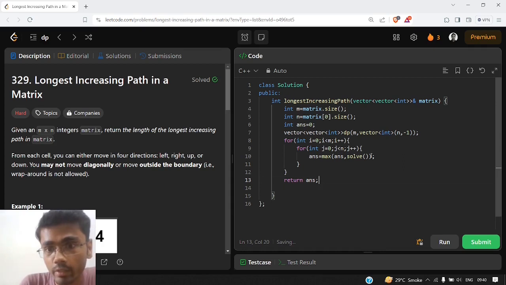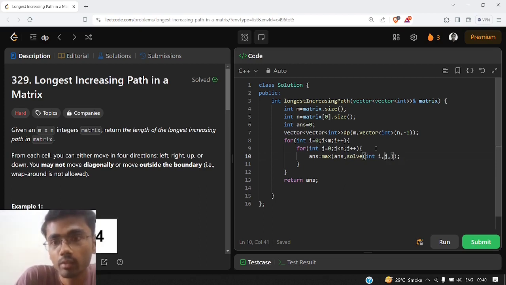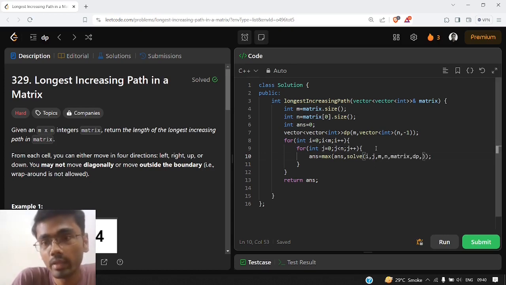Now what we need to give as the parameters. Let us give the parameters first. So we will start from i and j as the pointer. So we will give i and j as the parameters. Then we will give the size of the matrix or the size of dp. We'll pass our matrix, we'll pass our dp.